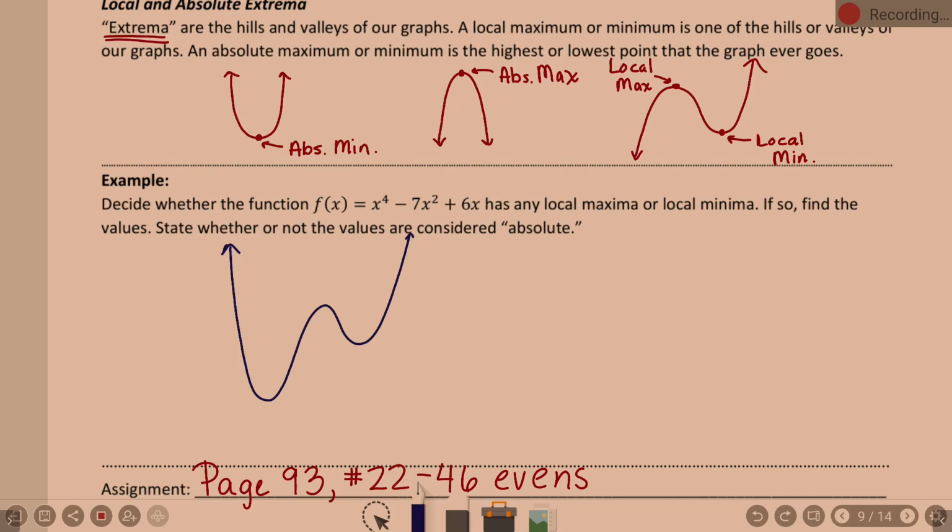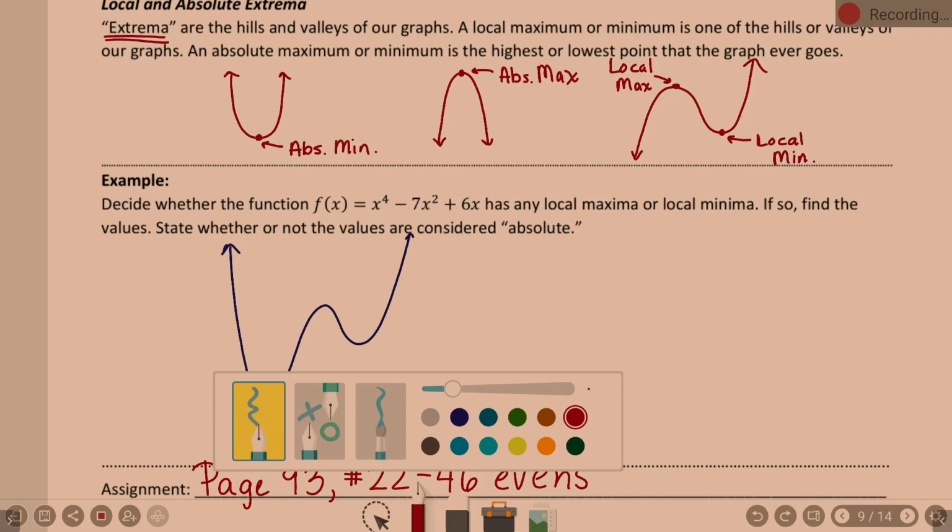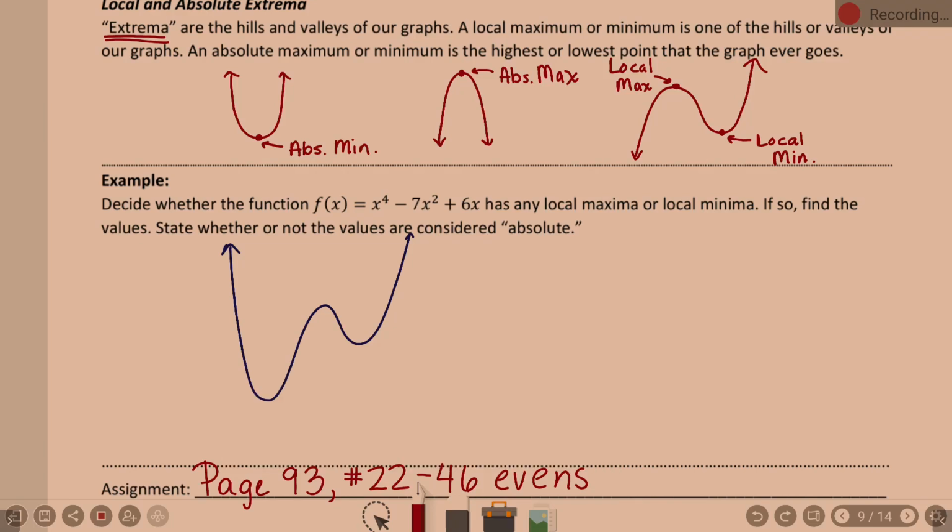Let's talk about this graph real quick. What do you see on this graph? Tell me what I can label. Absolute min. I assume we're talking about that value right there. That is going to be an absolute min because my graph never goes below it. Okay, good. That is the lowest point on my graph. We'll get number values here in a moment. What else can you tell me?